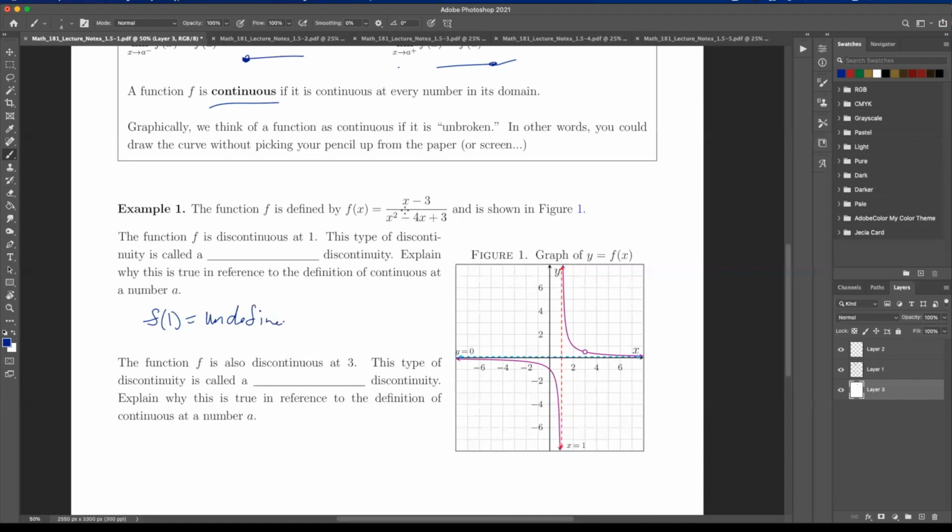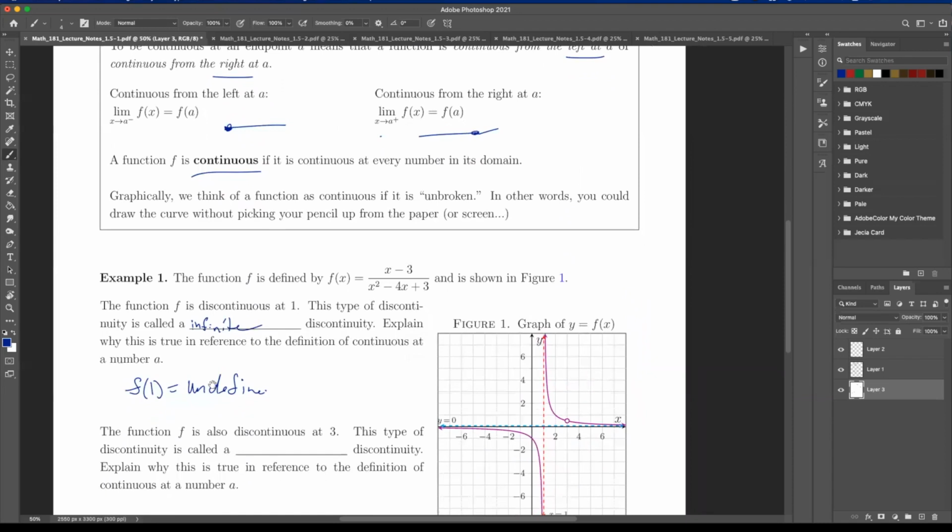And why is that? Because if I put in 1 here, I have something over 0, and we can't do that for a function. So f of 1 is undefined. We call this type of discontinuity an infinite discontinuity, because here the function goes to infinity. It goes up to infinity and down to infinity. So not only is this not defined, but the limit as x approaches 1 of f of x does not exist, in the sense that it goes off to infinity. And so we call this an infinite discontinuity.